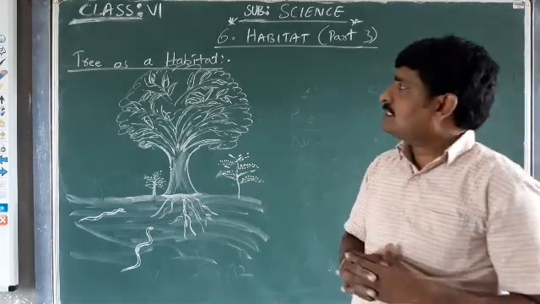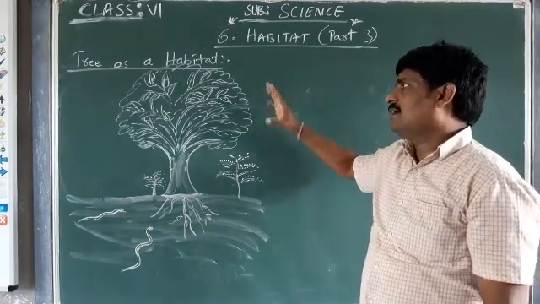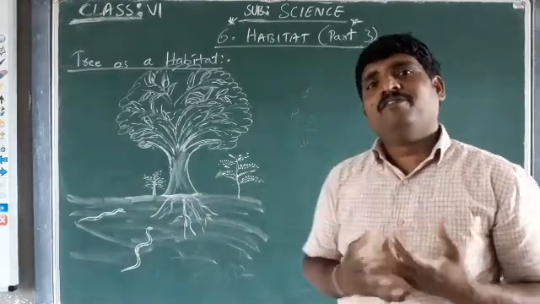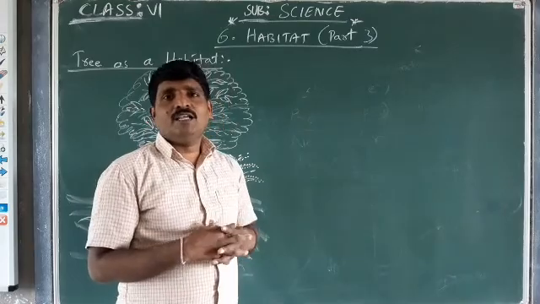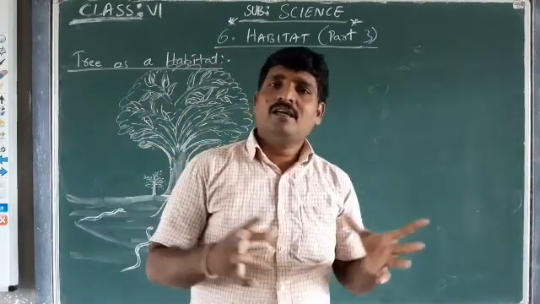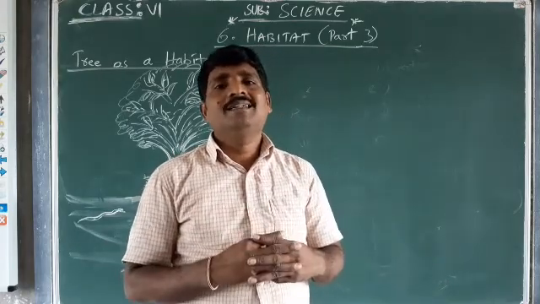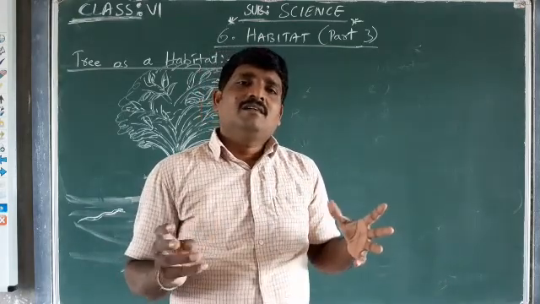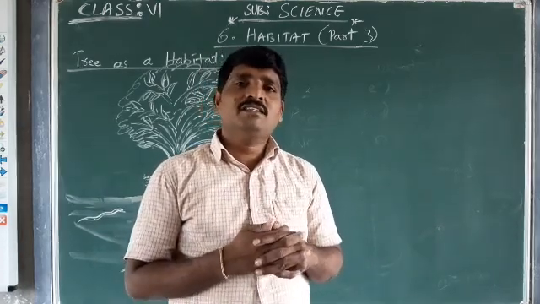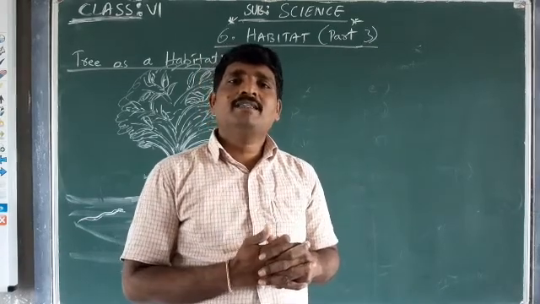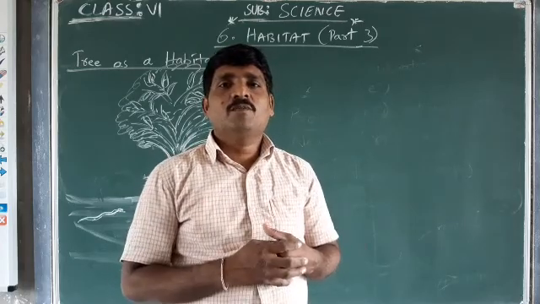Today we are going to discuss tree as a habitat. Even if there is no pond nearby, and we are not familiar with a pond, we may not have the opportunity to go to a pond and see the different regions and what aquatic plants and animals have their life existence there, treating that pond as a habitat.